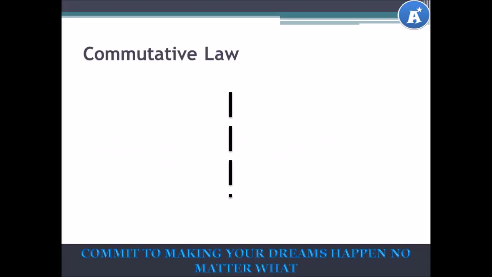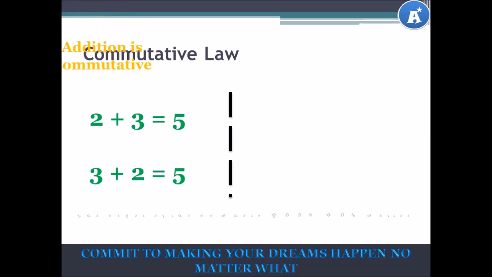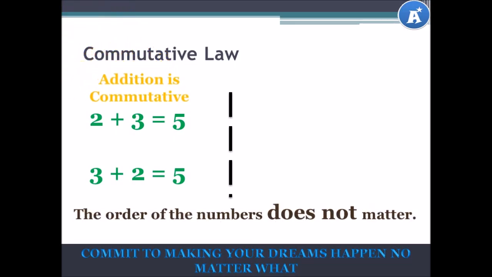The commutative law. 2 plus 3 is equal to 5. Let's flip that around. 3 plus 2 is equal to 5. We got the exact same answer. This is because addition is commutative, meaning the order of the numbers does not matter.